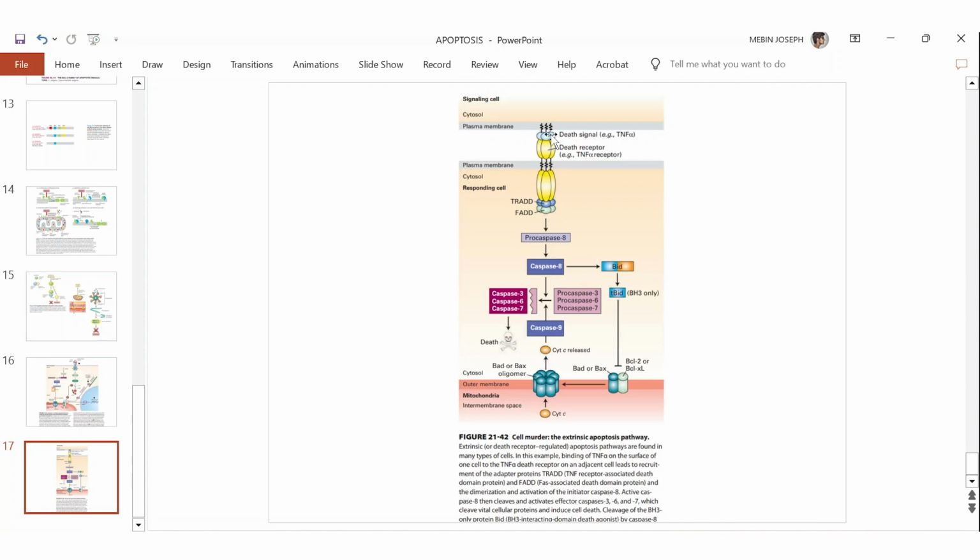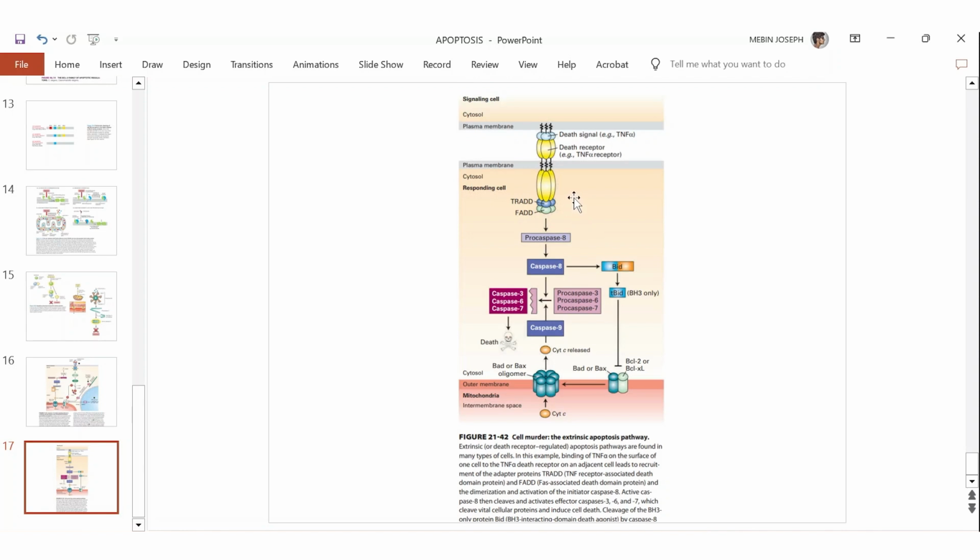Whenever the ligand binds to the receptor, whether TNF alpha binds to its TNF alpha death receptor, or FAS binds to the FAS death receptor, a small conformation change happens in the receptor.